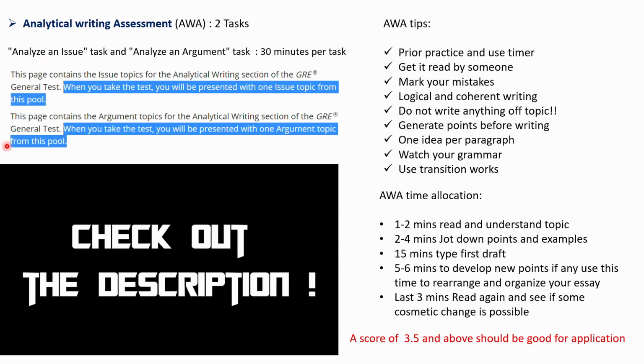This is a screenshot I have taken from the GRE website. Here you can see when you take the test, you will be presented one of the issue topics from this pool. Same goes for the argument topic. The links will be in the description.